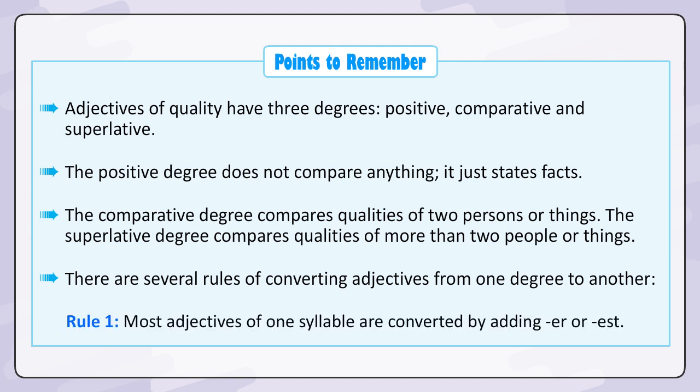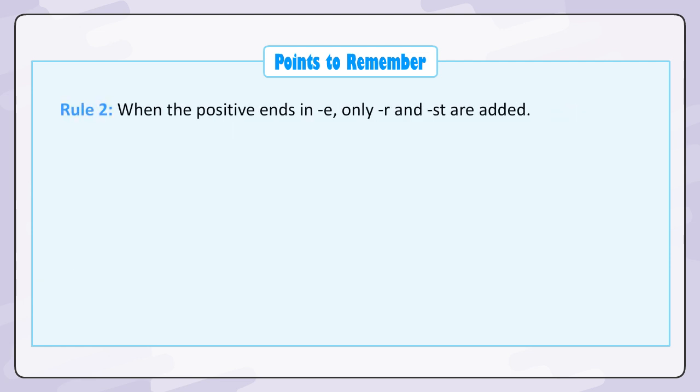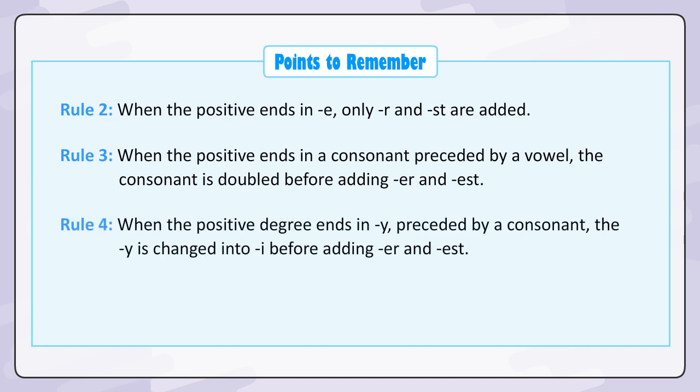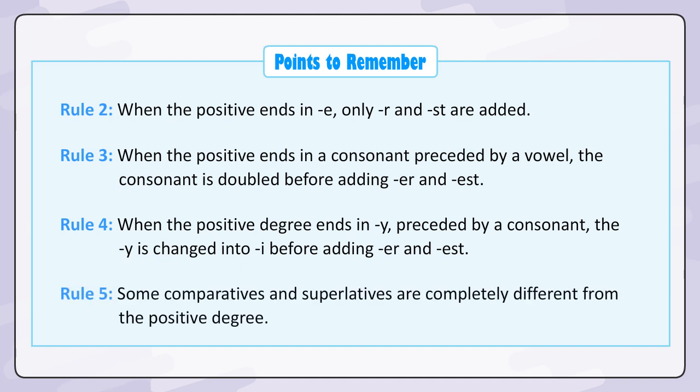Rule 1. Most adjectives of 1 syllable are converted by adding er or est. Rule 2. When the positive ends in e, only r and st are added. Rule 3. When the positive ends in a consonant preceded by a vowel, the consonant is doubled before adding er and est. Rule 4. When the positive degree ends in y preceded by a consonant, the y is changed into i before adding er and est.